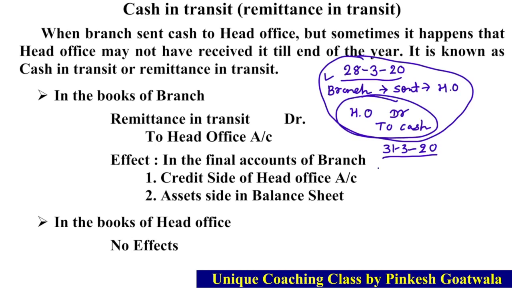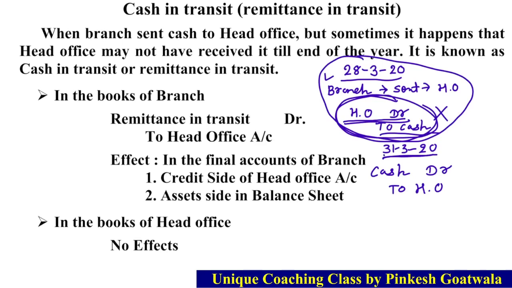Here cash account credit છે તો એને આપણે શું કરવું પડશે? Debit કરવું પડશે, and head office debit છે એને credit કરવું પડશે. Why? Because actually this transaction has not happened. કારણ કે આ transaction real માં થયું જ નથી ને. Cash has been sent. Okay, so that we credited cash account. It will be received by head office, so we debited head office. But actually till 31st March when we close the account, જ્યારે આપણે account close કરીશું ત્યારે actually આવું તો કોઈ transaction થયું જ નથી. Actually cash ગઈ જ નથી, it is on the way. Head office receive કરી જ નથી એટલે આપણે debit પણ નહીં કરી શકીએ ને credit પણ નહીં કરી શકીએ.